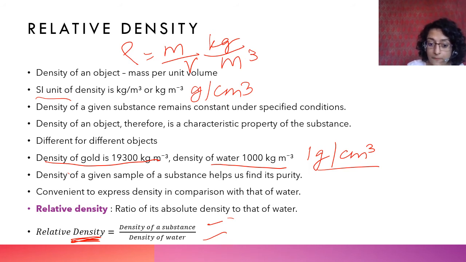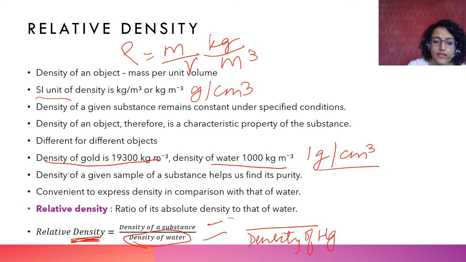So if the density of the fluid increases, say if we took the density of mercury, it's very high, right? Therefore the relative density, keeping the same substance, if we compare density of water and density of mercury, mercury has a much higher density.